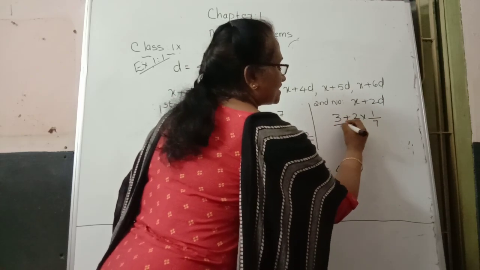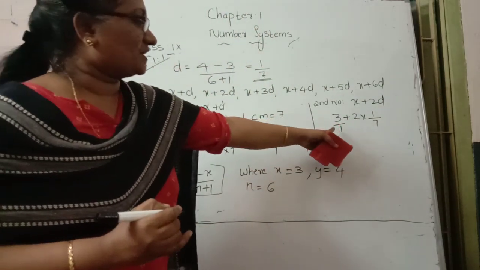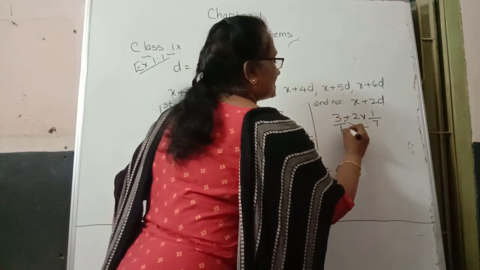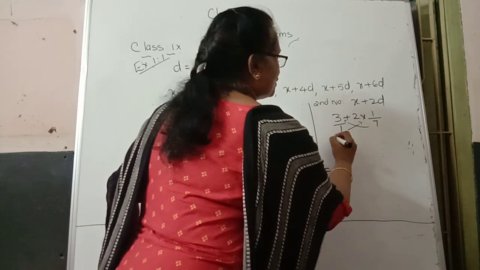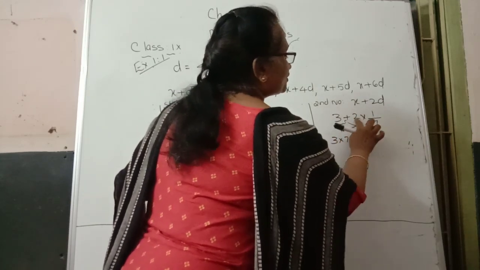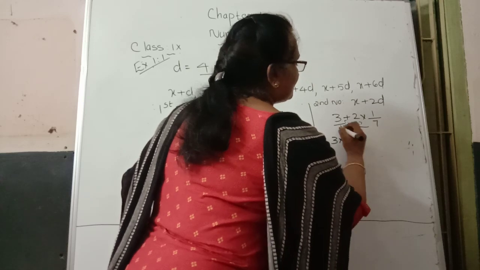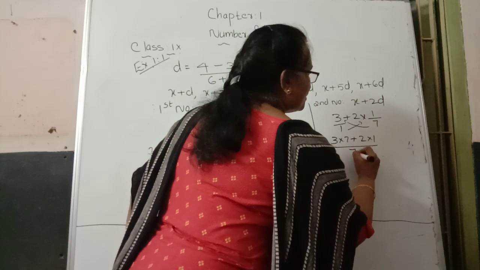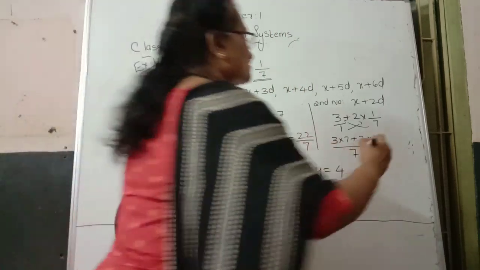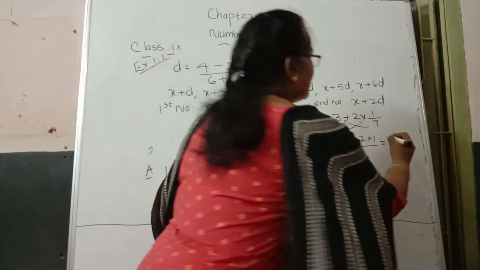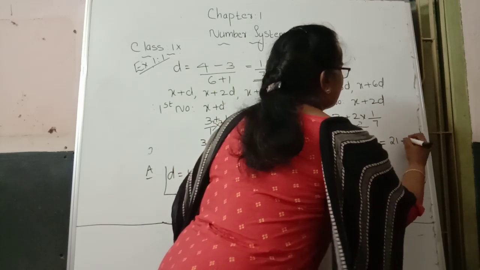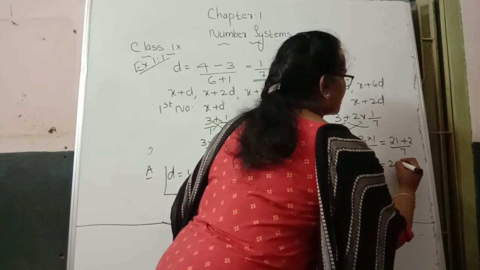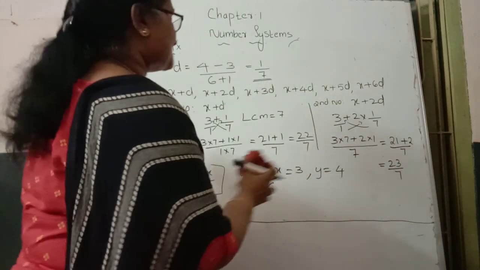For avoiding confusion, keep 3's denominator as 1, then cross multiply. 3 into 7 plus 2 into 1, whole divided by 1 into 7, which is 7. So the answer: 3 into 7 becomes 21, plus 2 into 1 becomes 2, by 7. The answer becomes 21 plus 2, 23 by 7, our second number.